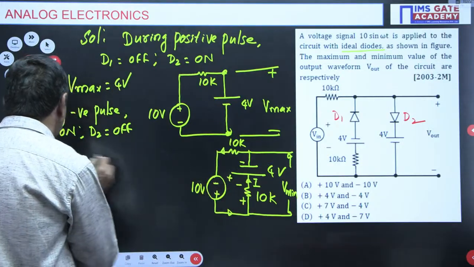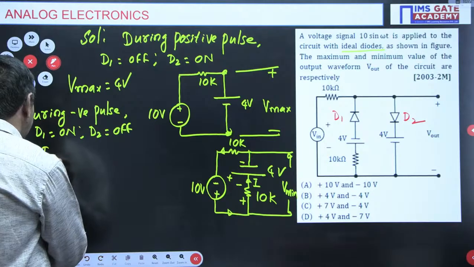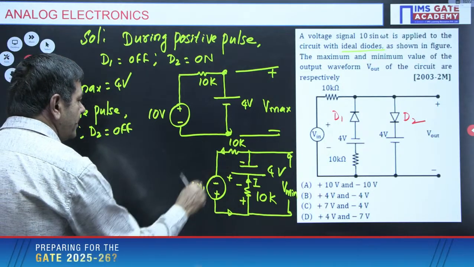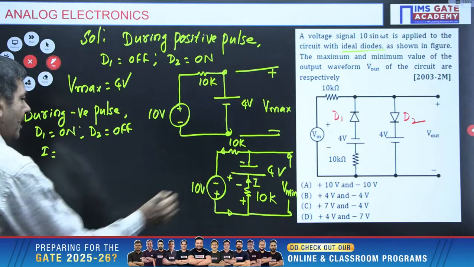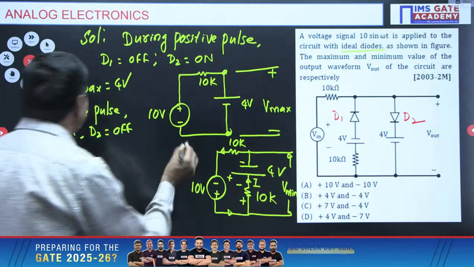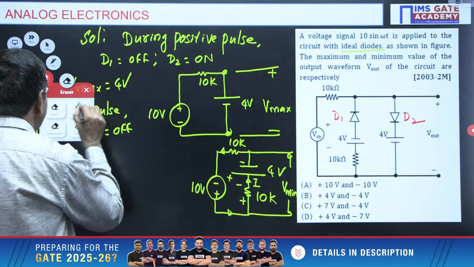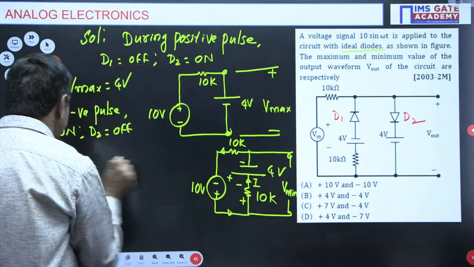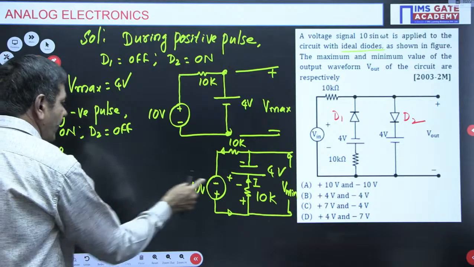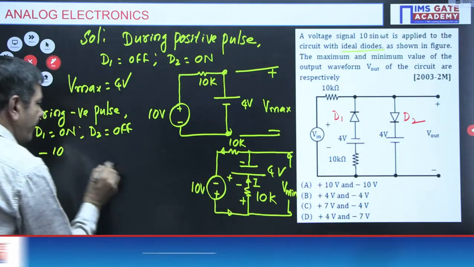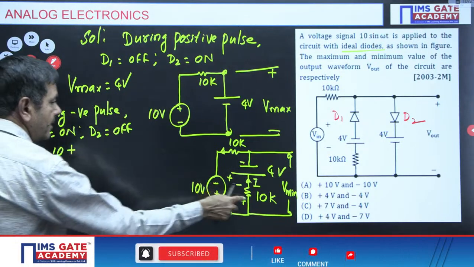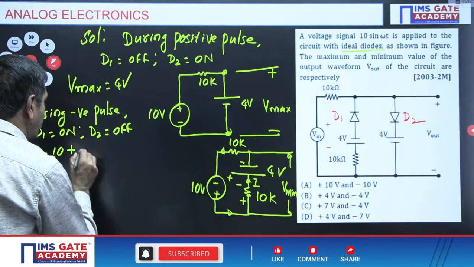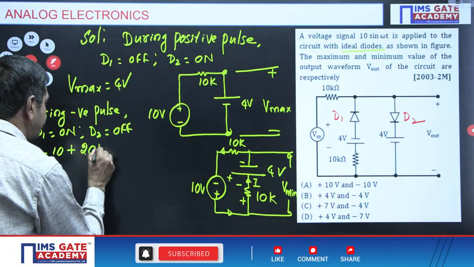How to find this current? The current I is nothing but voltage by 10 minus 4. I go this side minus 10. I try to apply the KVL here. Just apply KVL. When I go this side minus 10, when I go this side plus 10KI plus 10KI, 20KI, I can write directly.